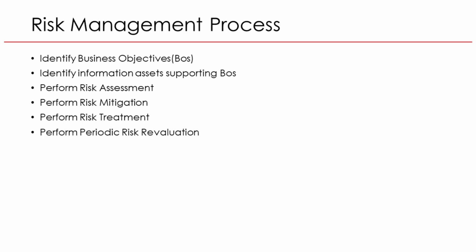The risk management process helps organizations identify, assess, and manage risks that can stop them from meeting their goals. Identify business objectives, BOs. The first step is to understand what the organization wants to achieve. Example: a bank's main goal is to provide secure and reliable online banking services to customers.